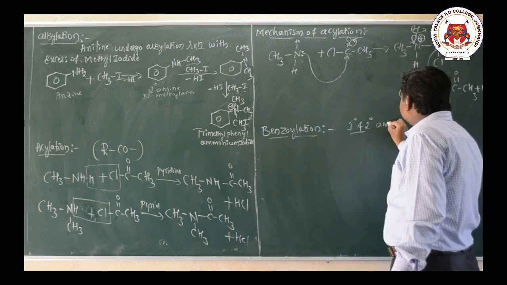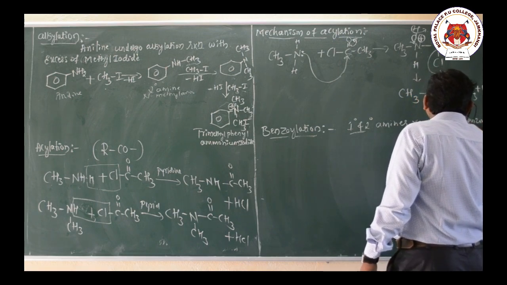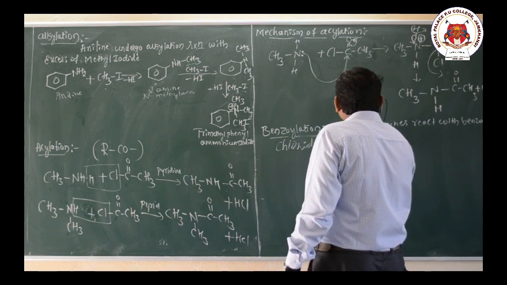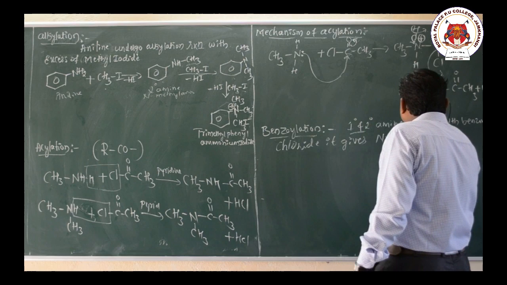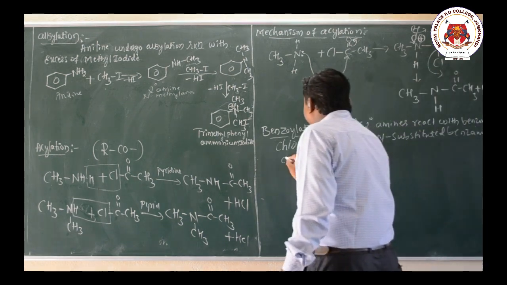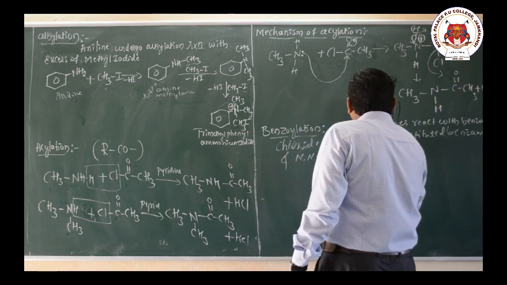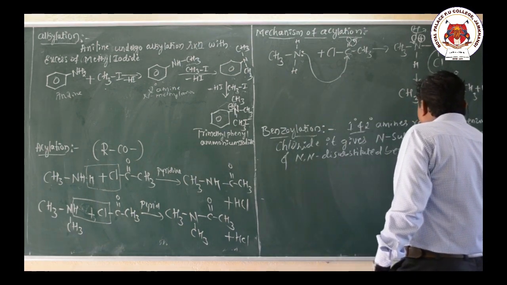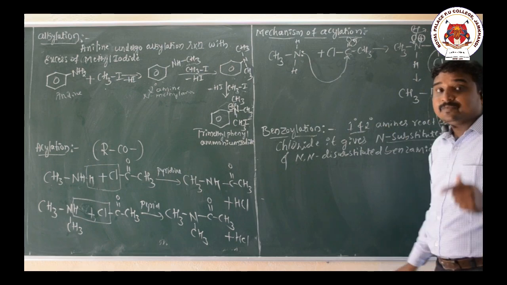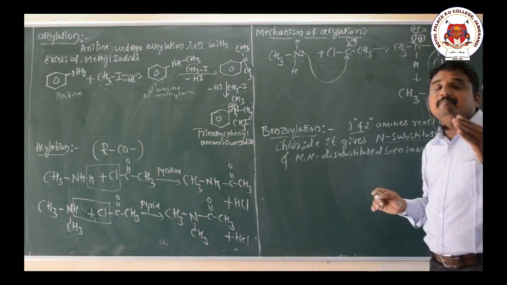Primary and secondary amines react with benzoyl chloride to give N-substituted benzamide and N,N-disubstituted benzamide. When a primary amine reacts with benzoyl chloride, it gives an N-substituted benzamide, whereas when a secondary amine reacts with benzoyl chloride, it gives an N,N-disubstituted benzamide. This reaction is called benzoylation.